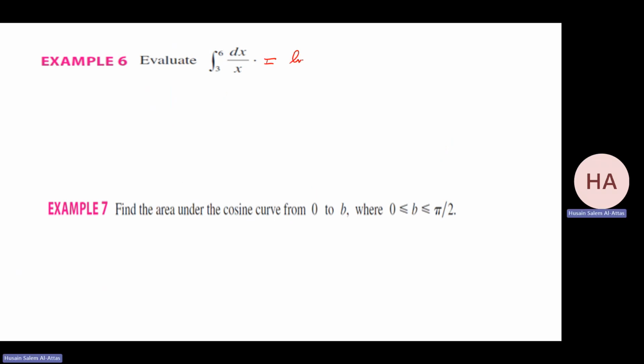This will be ln of the absolute value of x from 3 to 6. So that will be ln 6 minus ln 3, which I can write as ln of 6 over 3. That will be ln 2.